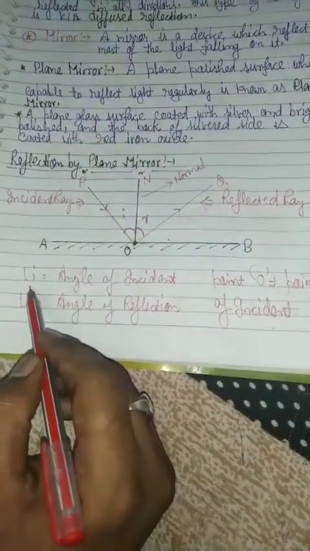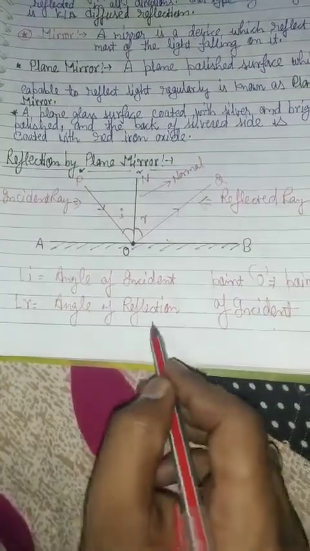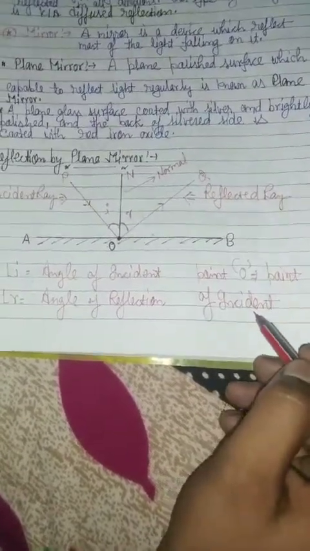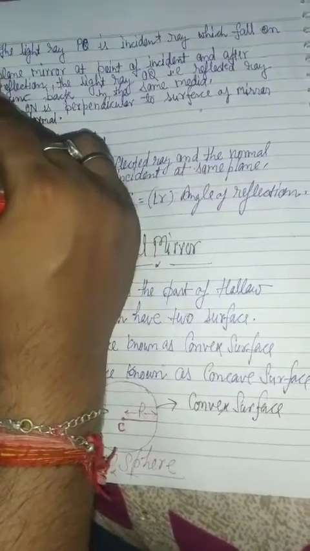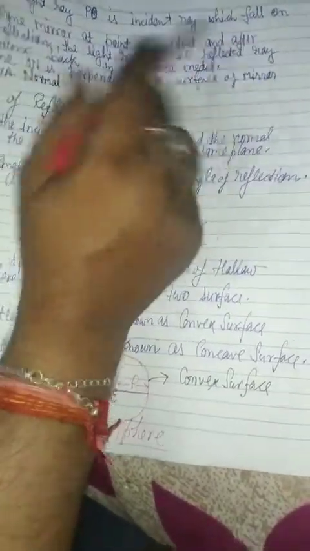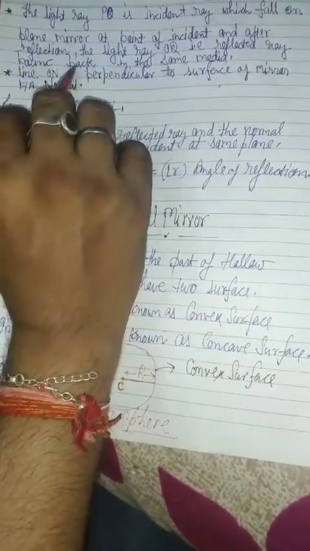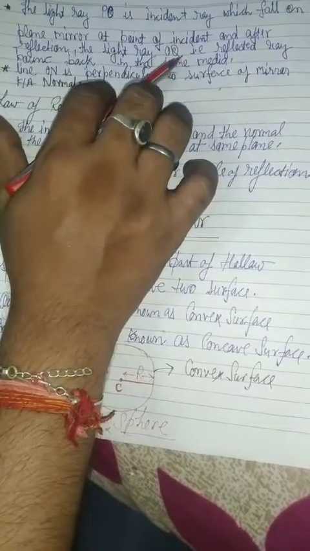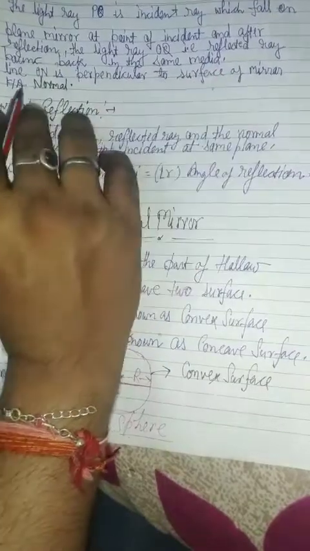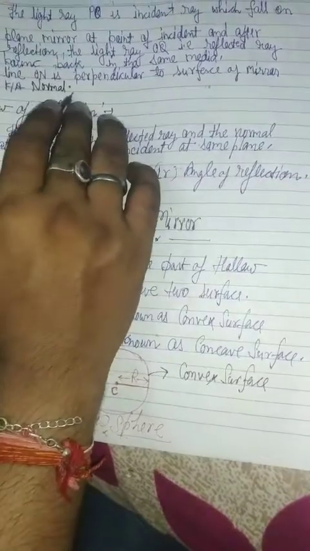Angle i is the angle of incidence, angle r is the angle of reflection, and point O is the point of incidence. The light ray PO is the incident ray which falls on the plane mirror at the point of incidence, and after reflection the light ray OQ, that is the reflected ray, bounces back in the same medium, and the line ON, perpendicular to the surface of the mirror, is called the normal.